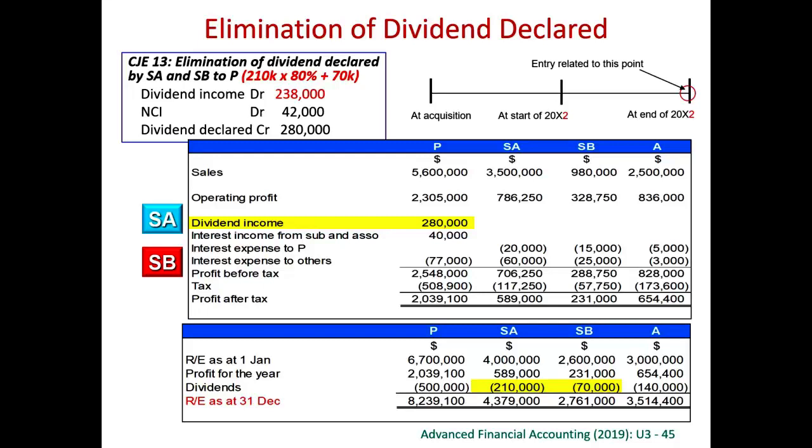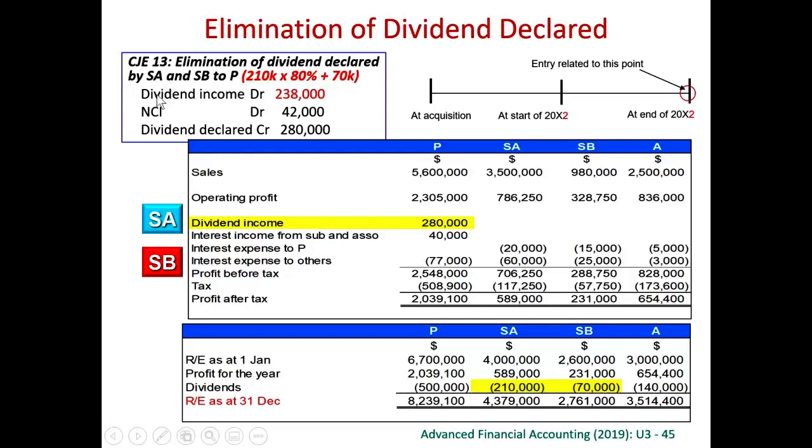We also find that the subsidiaries have paid out dividend. Why? Subsidiary has paid out dividend in the current year. So whenever the subsidiary pays out dividend in the current year, we have to eliminate. Subsidiary A is only an 80% subsidiary. So 80% of the 210,000 goes to parent, together with 100% of this 70,000. So in the parent's own book, they must have recorded this dividend income amounting to 80% of the 210,000 together with the 70,000 from